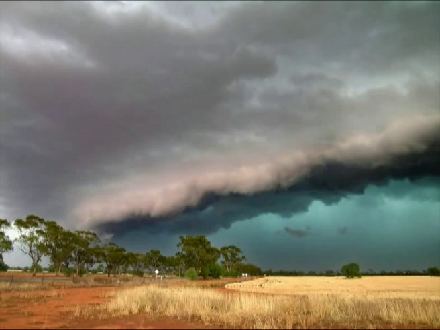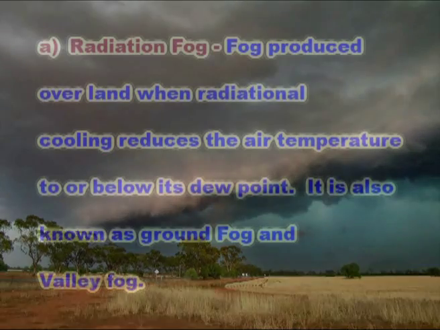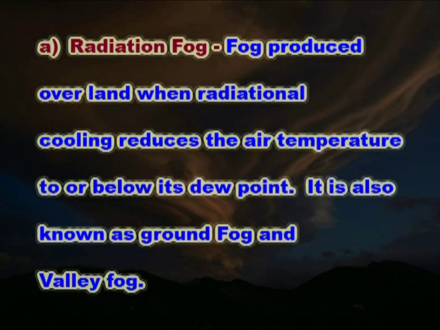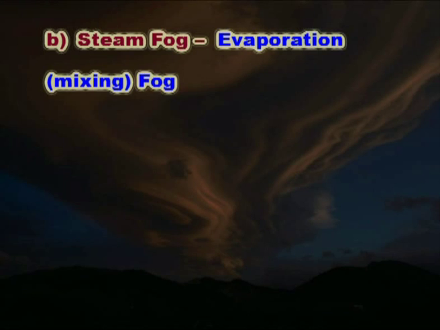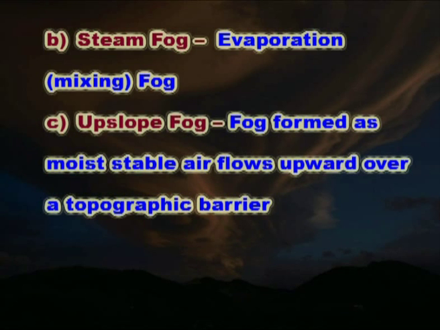The major types of fogs studied are radiation fog. These are the fogs produced over land when radiational cooling reduces the air temperature below its dew point. It is also known as ground fog or valley fog. The second one is the steam fog. It comes due to evaporation, or mixing fog. The third one is the upslope fog.